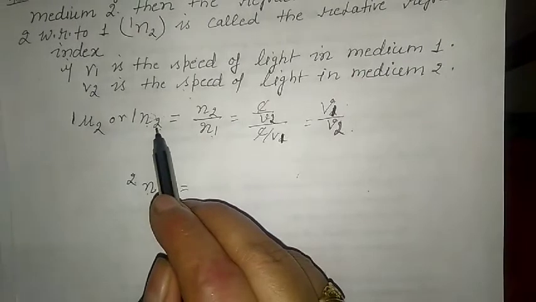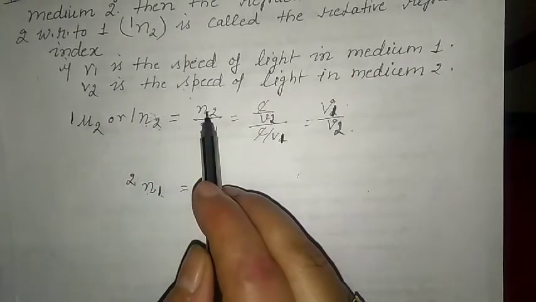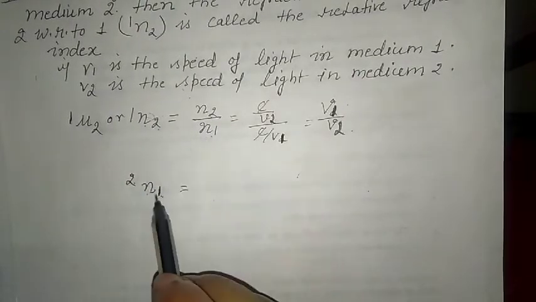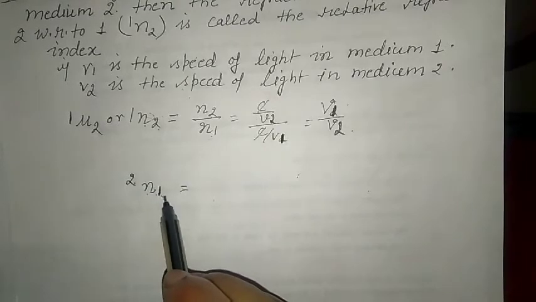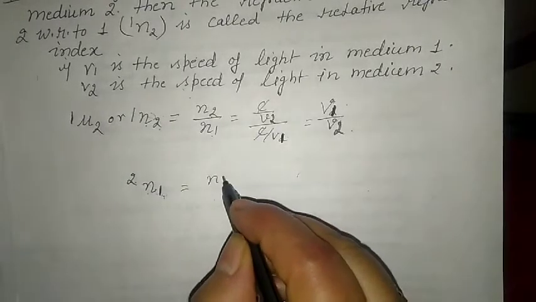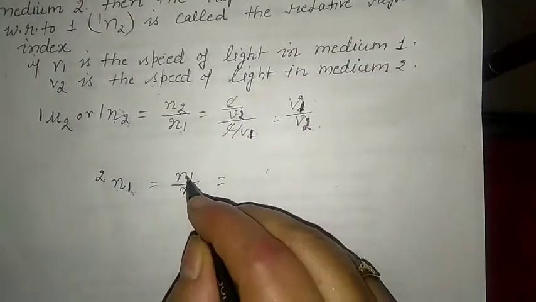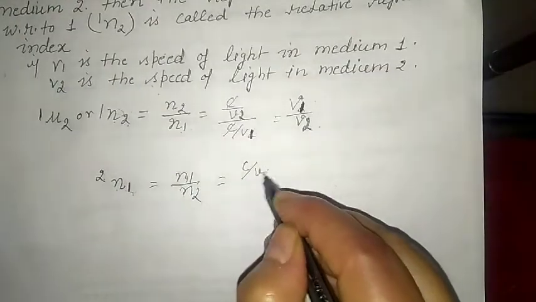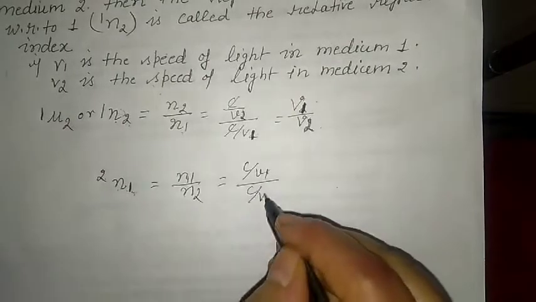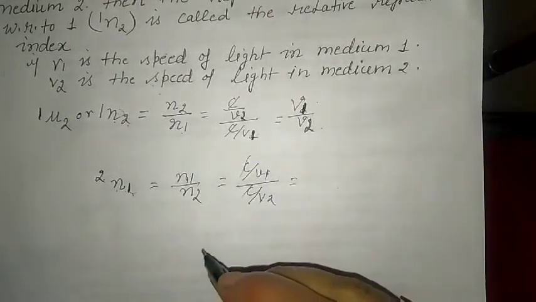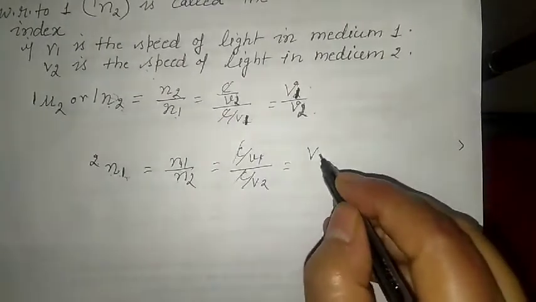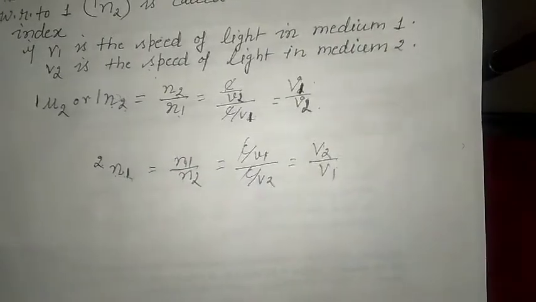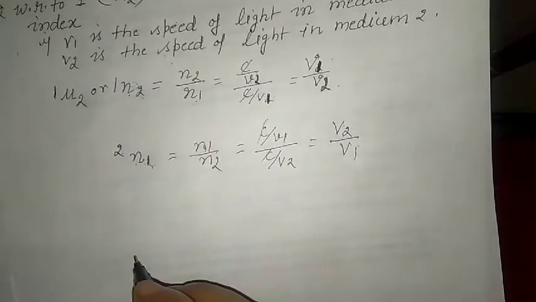We have written medium 2 with respect to 1 as N2 upon N1. Here this is medium 1, so we will write N1 upon N2. That is, C upon V1 and C upon V2. C will cancel out. So what we have is V2 upon V1.